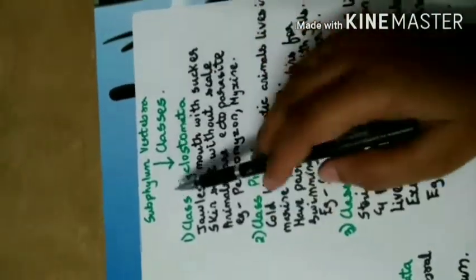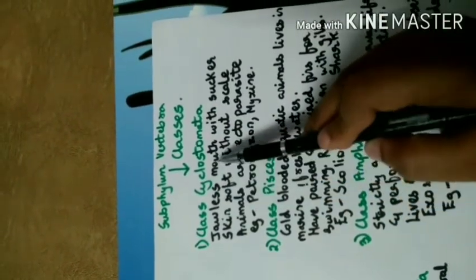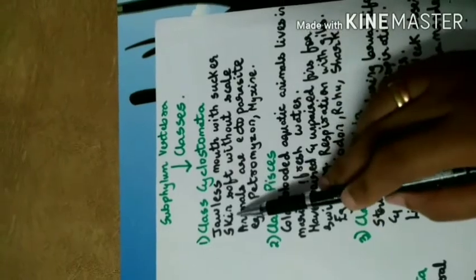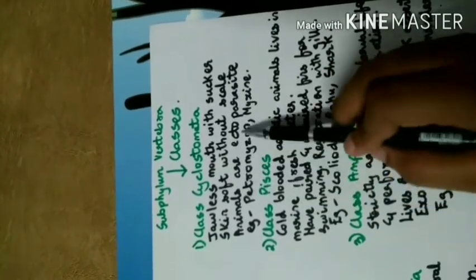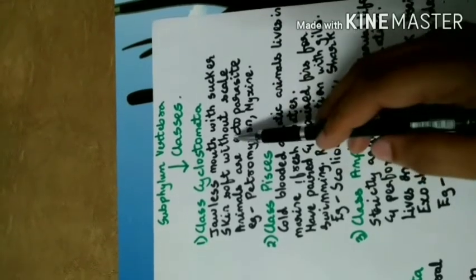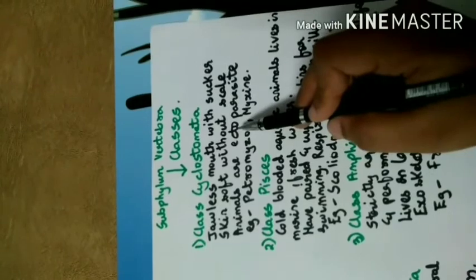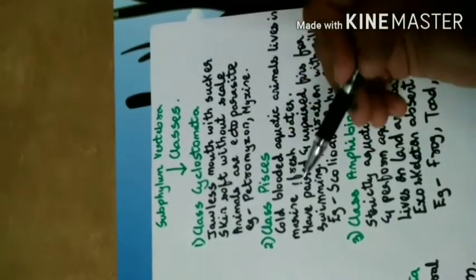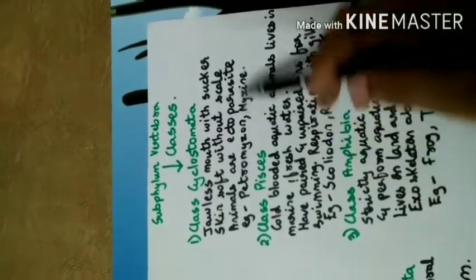These are the classes. First is the class Cyclostomata. Those have a jawless mouth with a sucker. Their skin is soft without any scales. Those animals are ectoparasites, which means they feed directly on the skin. Endo means inside and ecto means outside, so those are outside parasites. Example is Petromyzon or Myxine.